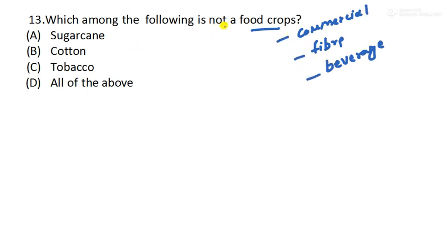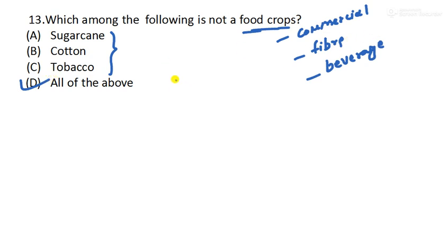Okay, so here, which one is not a food crop? Sugarcane, cotton, tobacco, all of the above. All of them are mainly commercial crops. So the answer is all of them, because none of them is a food crop, right? Therefore, all of the above is the right answer.